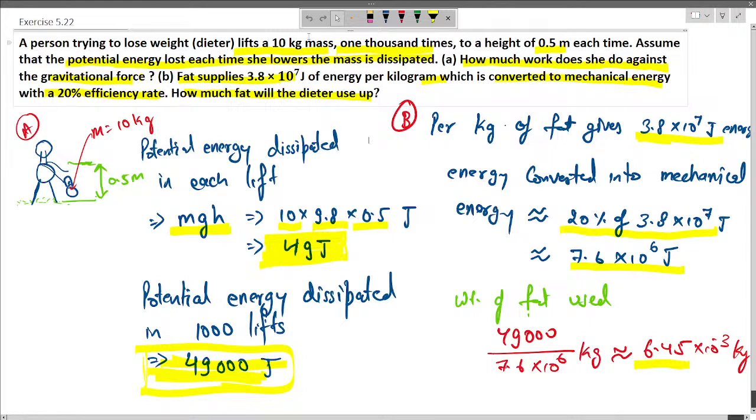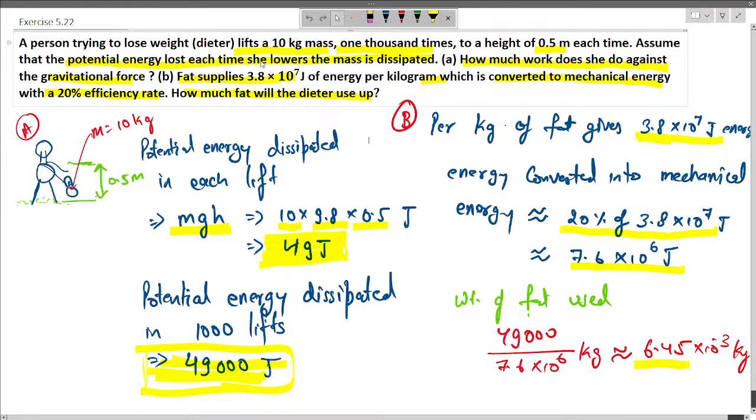So here, potential energy. When the lifter is lifting the weight, she is using the energy which is indeed coming from the fat, so that will cause the fat to burn. Now the efficiency has been given here, so at first we have to find out how much work she does against the gravitational force.